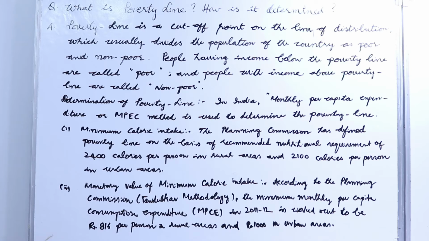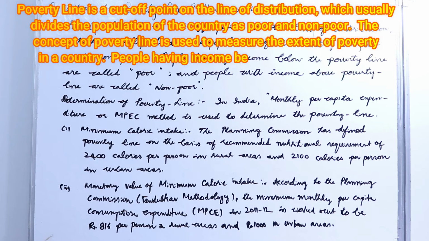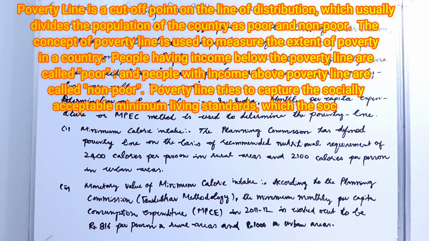So now we'll read a comprehensive study. What is poverty line? How is it determined? Poverty line is a cutoff point on the line of distribution which usually divides the population of the country as poor and non-poor. The concept of poverty line is used to measure the extent of poverty in a country. People having income below the poverty line are called poor, and people with income above poverty line are called non-poor.